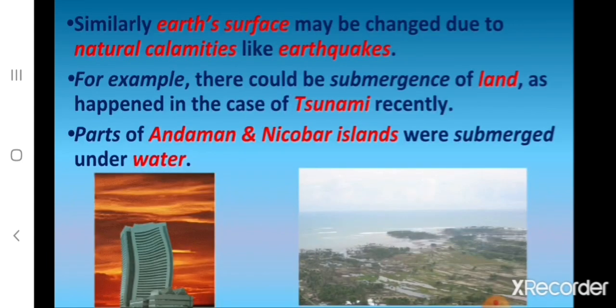Similarly, Earth's surface may be changed due to natural calamities like earthquakes. For example, there could be submergence of land, as happened in the case of the tsunami recently. Parts of Andaman and Nicobar Islands were submerged under water. Children, here we can see how the earth's surface is getting changed. This is due to a natural calamity like an earthquake. And we have also heard about the tsunami, and there was a submergence of land. That is, parts of the Andaman and Nicobar Islands were submerged under water.